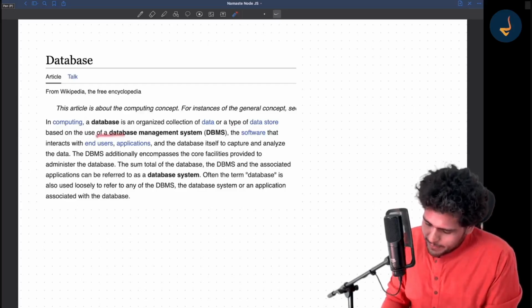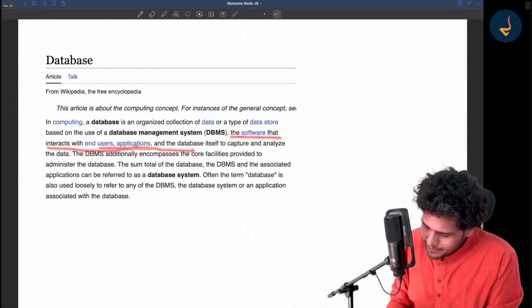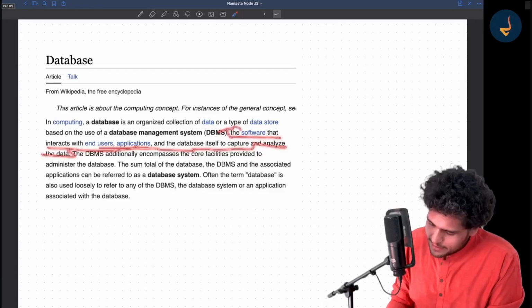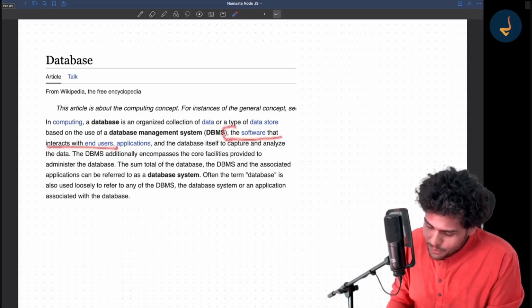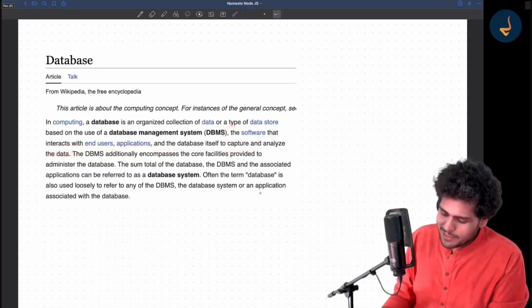See, database management system: the software that interacts with end users, applications, and the database itself to capture and analyze the data. Read this line. What is a database management system? A database management system is a software that interacts with end users, applications, and the database itself to capture and analyze the data. Okay, got it?